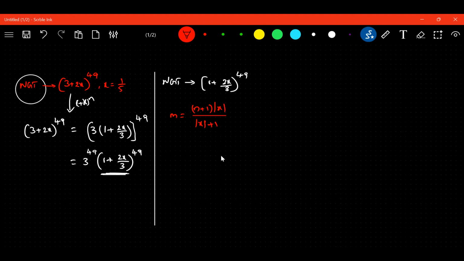Now substitute the n value. You know the n value is 49, and this is the x value. So m is equal to n plus 1, which means 49 plus 1, that is 50. Mod x means modulus 2x upon 3, which is 1 upon 5, and so on, divided by 1 upon 5 plus 1. We should take 2x by 3 here, see, again the same thing. Whatever they said is correct. We forgot to take it.